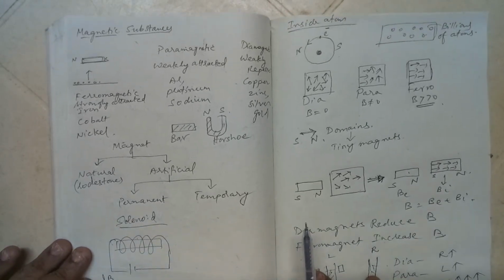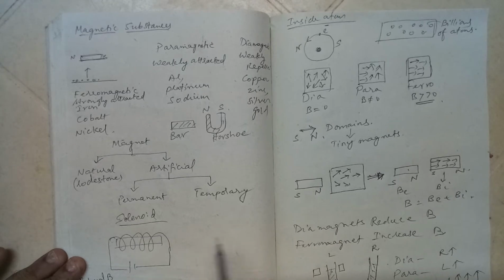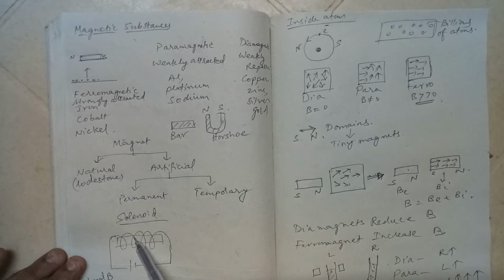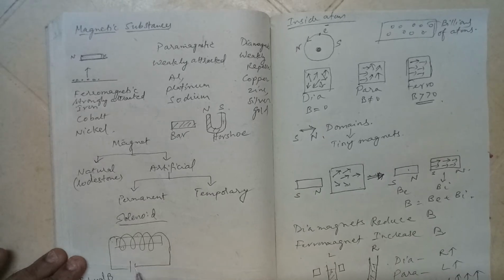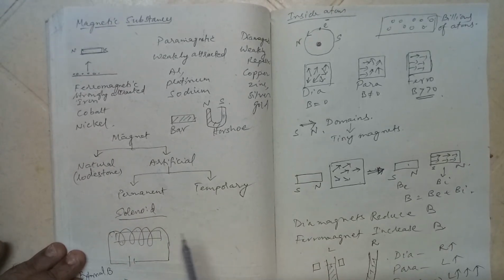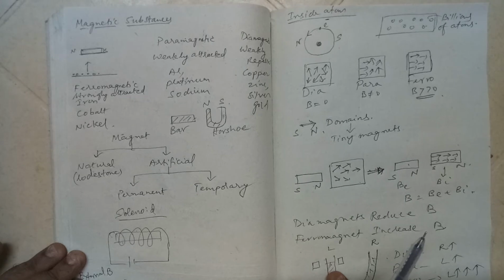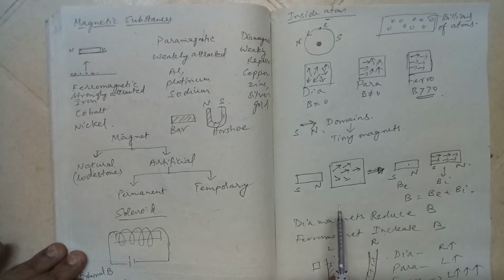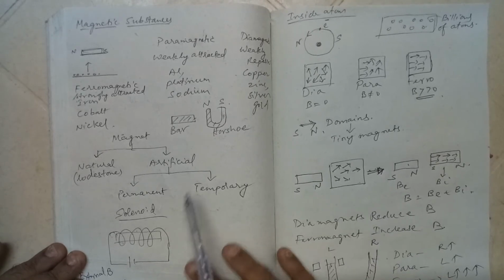In the previous videos we have studied, if you remember, the solenoid, wherein there is a loop of wire and a strong magnetic field is created inside the solenoid. If I try to keep a ferromagnet inside, what will happen? That substance will be strongly magnetized. So for some time it will behave like a strong magnet. When I remove the current, it stops behaving like that. So that is an example of a temporary magnet. Till the time the current is there, it behaves like a magnet. When no current, it doesn't behave like a magnet. So these come under the artificial category.